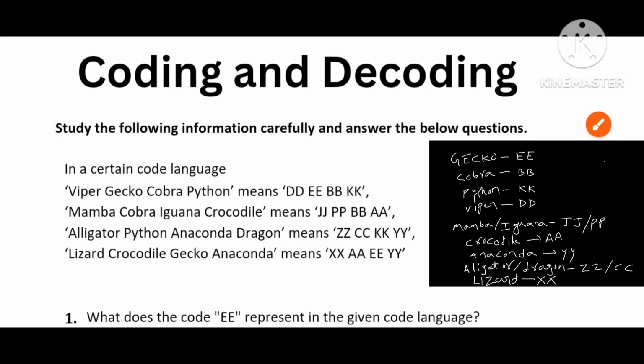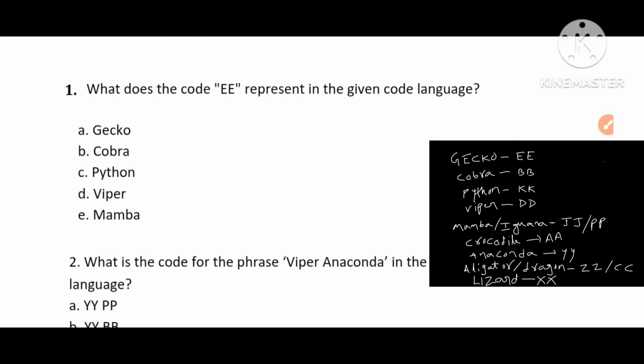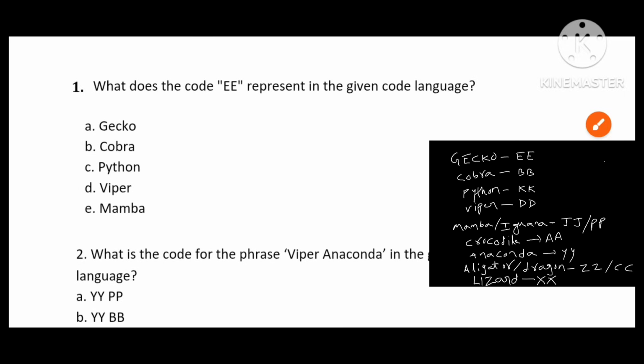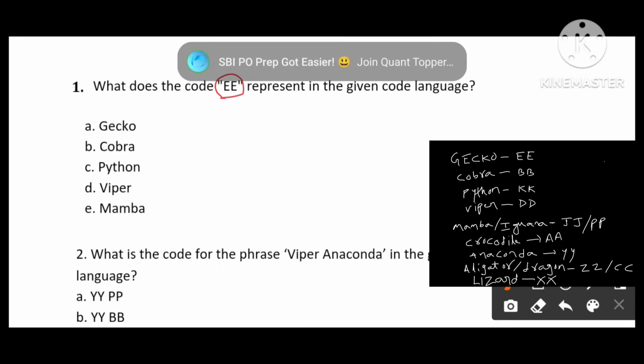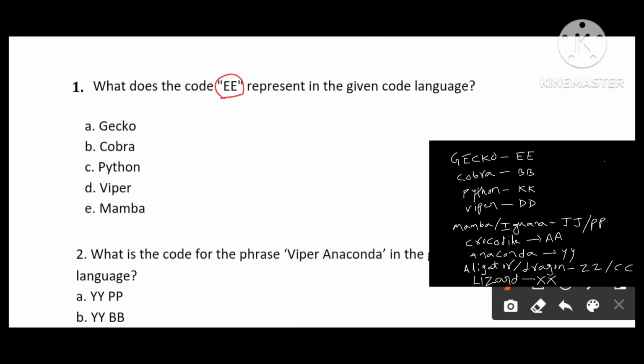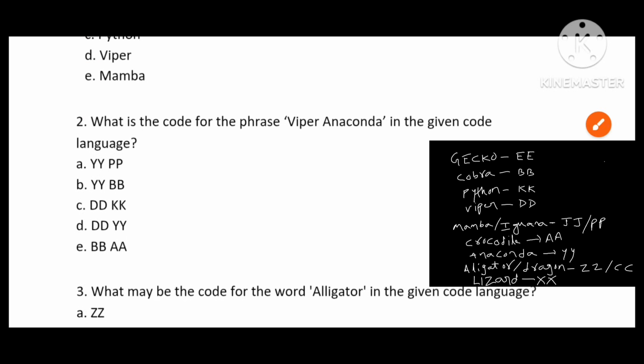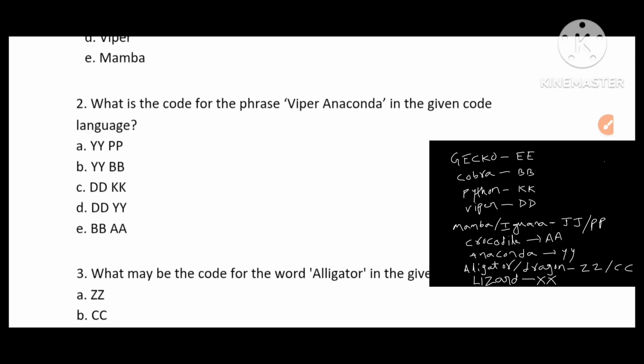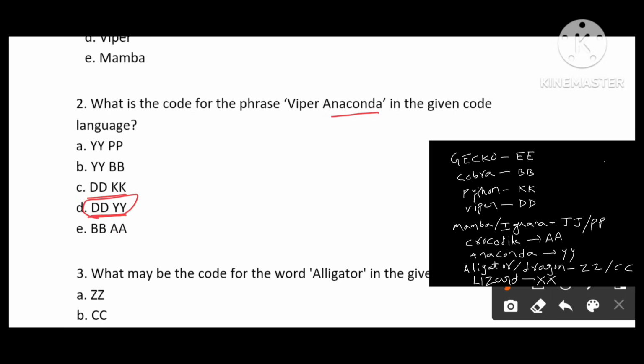Okay. Let's see the questions that are asked. The first question is the code for EE. The code for EE is gecko. Option A is the answer for this question. Next, second one. What is the code for Viper Anaconda? Viper is DD. Anaconda is the code for YY. So the answer will be option D. DDYY. Option D is our answer.